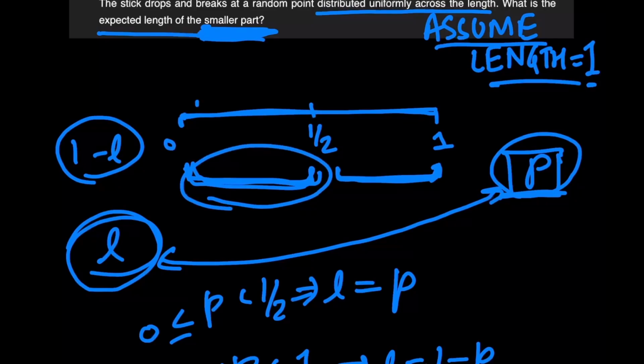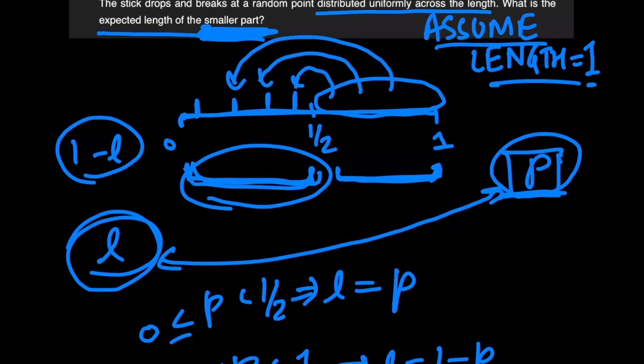We just mirror them. So L has twice the chance of being this value, twice the chance of being this value, twice the chance of being this value.